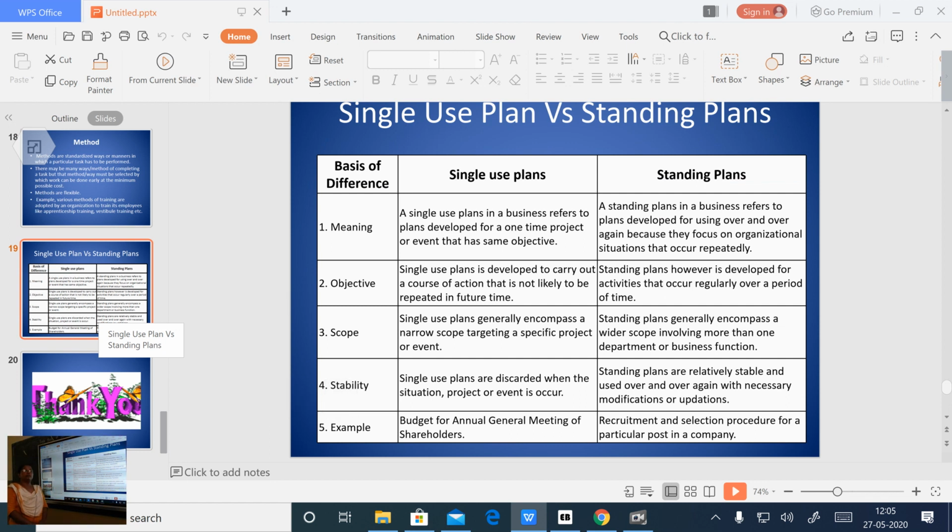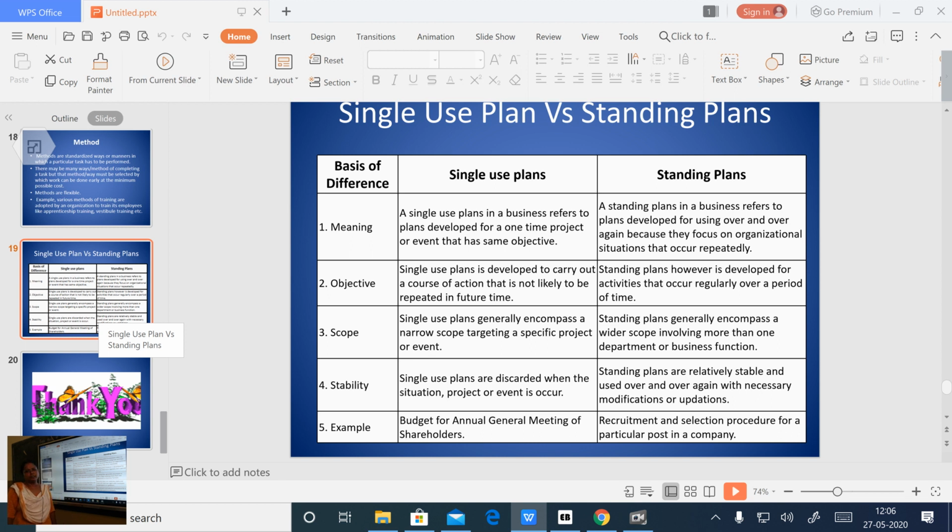Budget for annual general meeting, right? It is an example. Recruitment or selection of employees. Clear? So, students, be careful. Each and every point you study, this can be asked for examination. Difference between the single use plan and the standing plans.